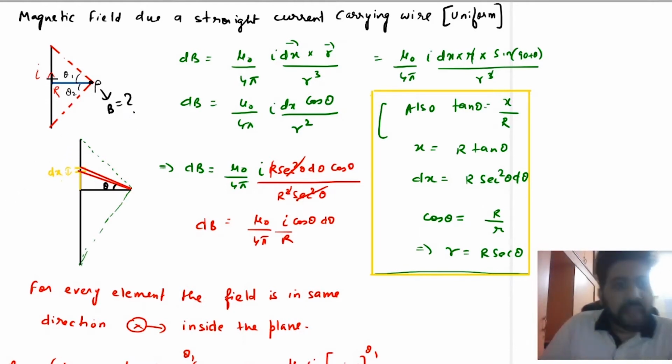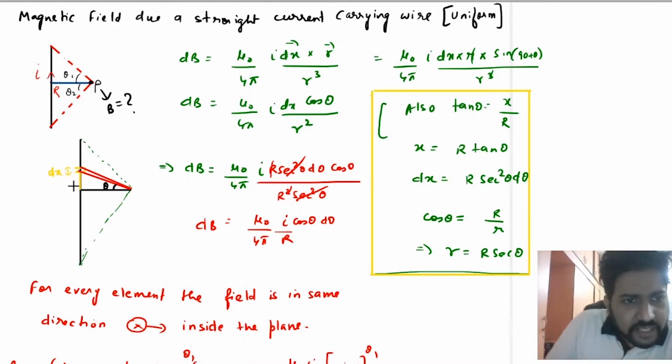Suppose this point P is at a perpendicular distance of capital R from the uniform current carrying wire. This is your uniform current carrying wire, and the angles subtended by the ends at point P are θ1 and θ2. Now from this point at a distance x, let us take a small element of width dx. Let this dx subtend an angle theta at the point P from this horizontal line whose distance is R.